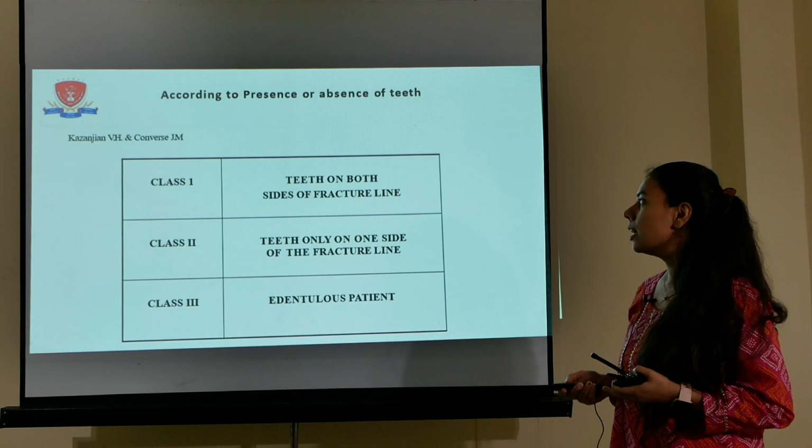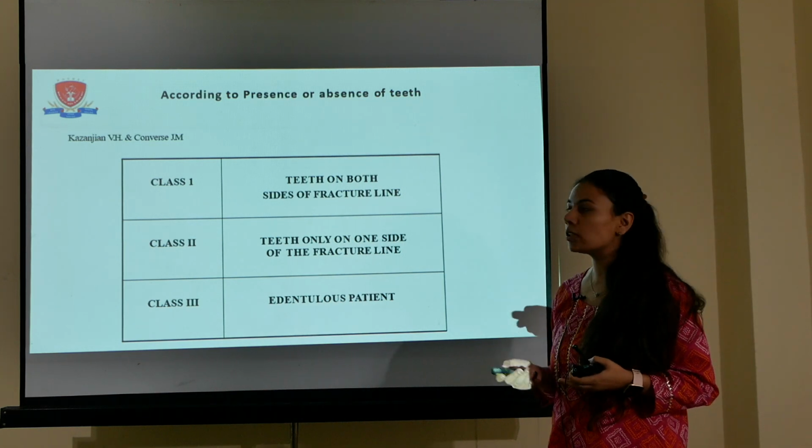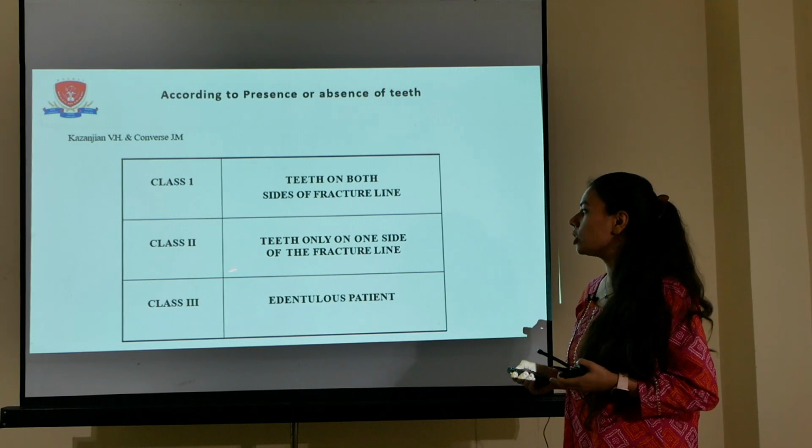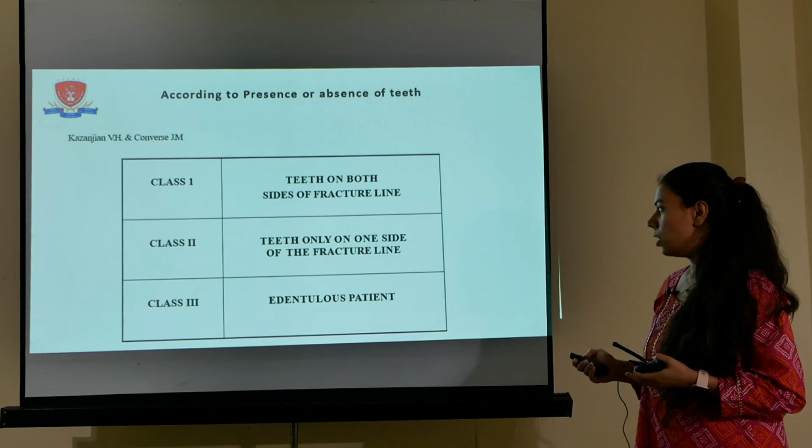According to Kazanjian, mandibular fractures are classified depending upon the absence or presence of teeth. In class 1, the teeth are present on both sides of the fracture line. In class 2, teeth are present only on one side of the fracture line. In class 3, it is an edentulous patient.